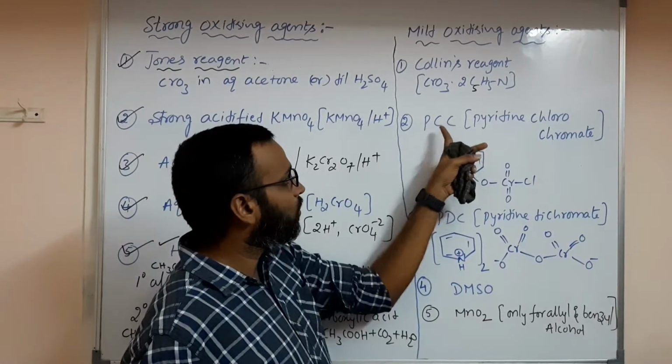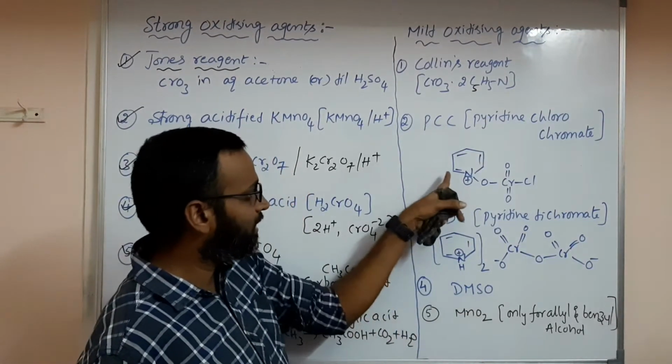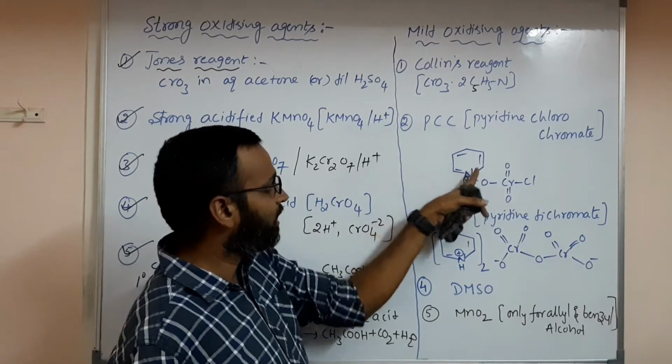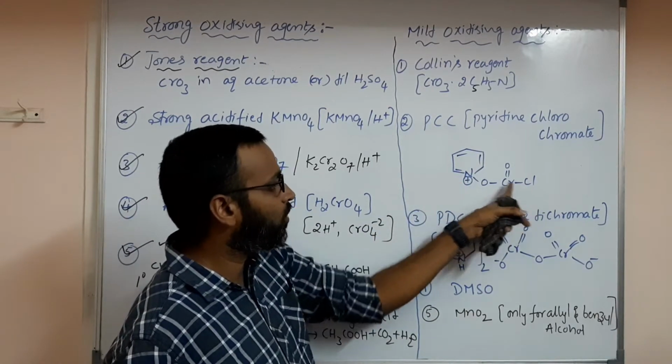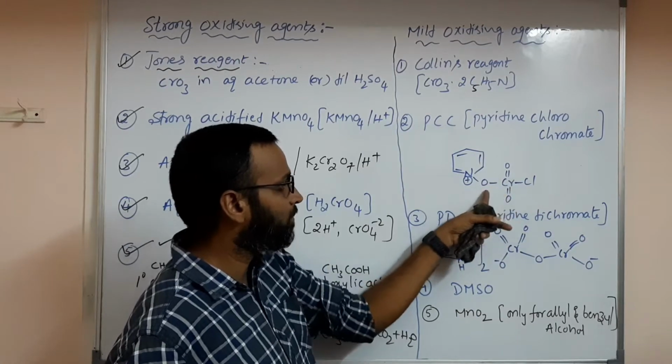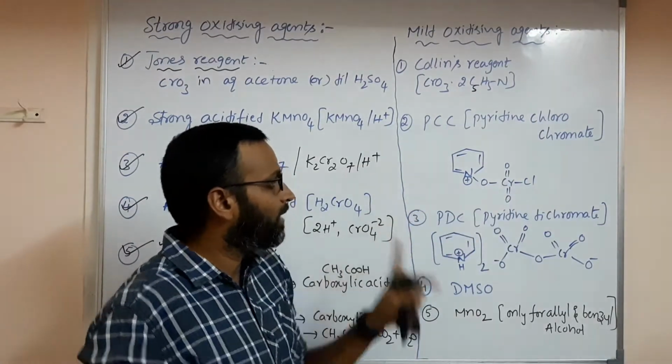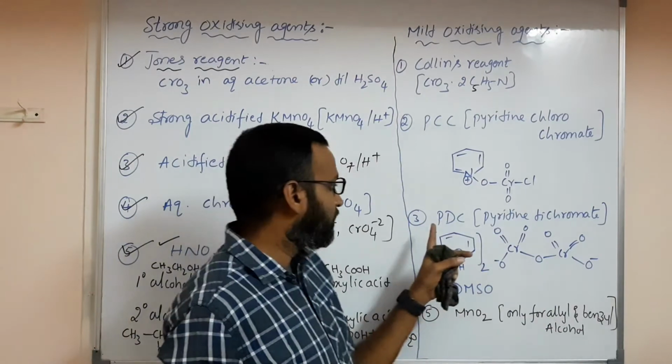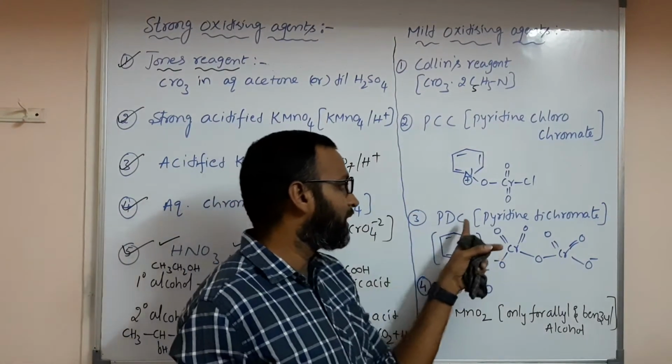PCC, pyridinium chlorochromate, I have written here. Pyridine is a representation with 5 carbons and 1 nitrogen. This is chlorochromate, CrO3Cl minus. Understood? Next you have PDC, pyridinium dichromate.